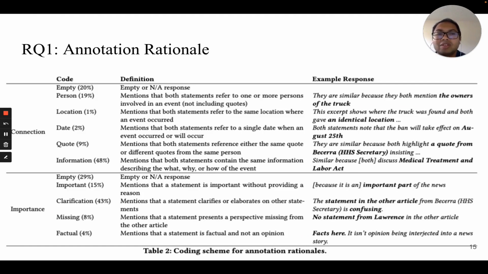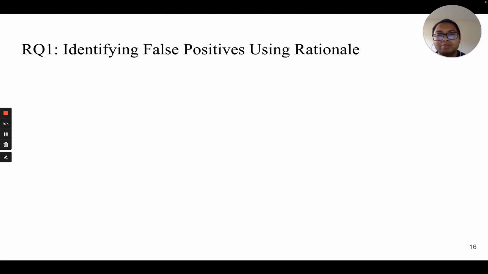Recall, we suggested users to provide rationale when annotating. We analyzed the provided rationales and categorized the rationales into a taxonomy. For the similarity finding task, the categories included referring to person, location, dates, and cause as criteria to identify similarity. For important disparity detection tasks, there are several reasons, including statements that were clarifications, missing from other articles, or providing factual information as criteria for importance.